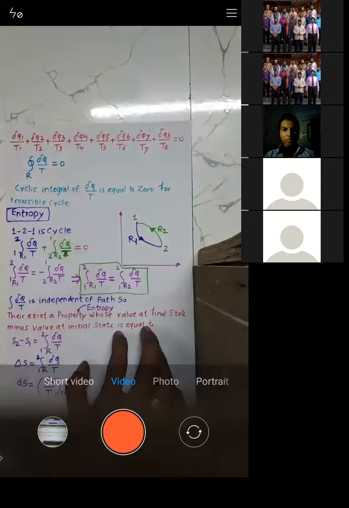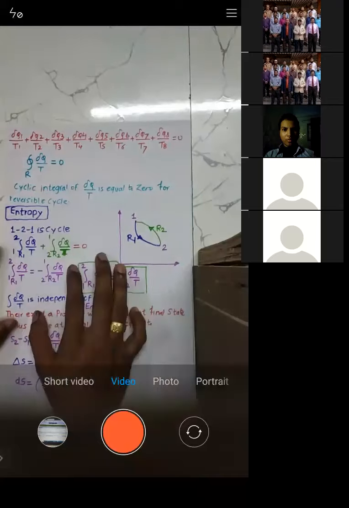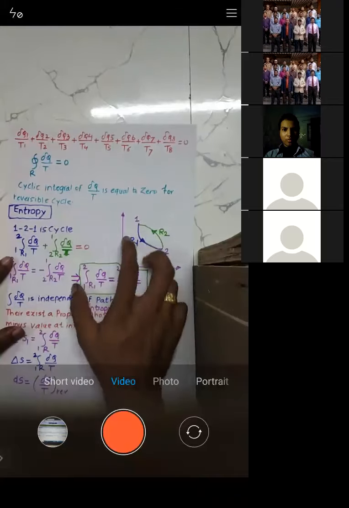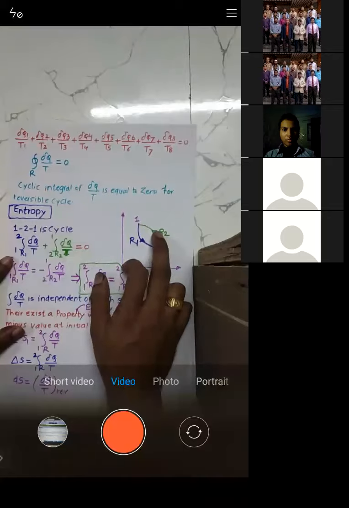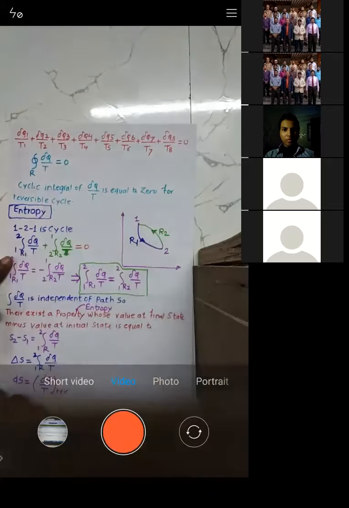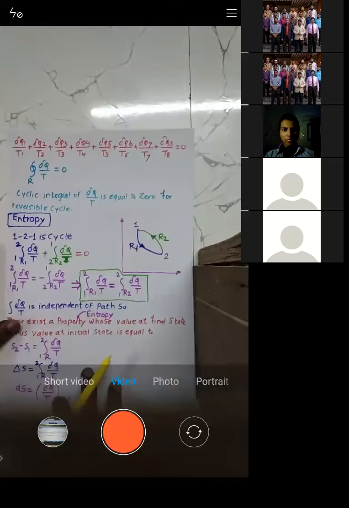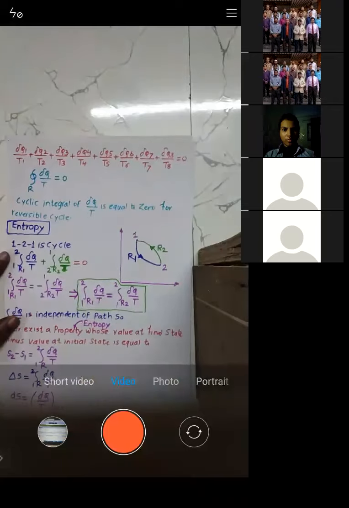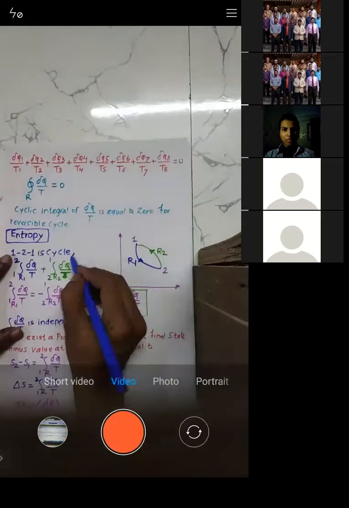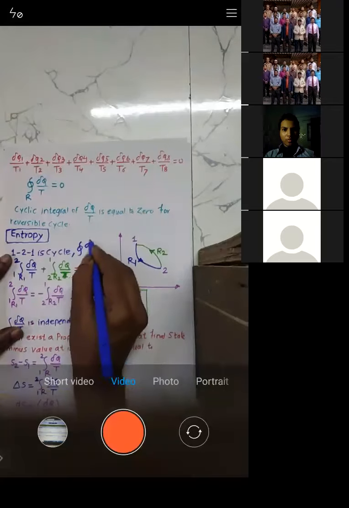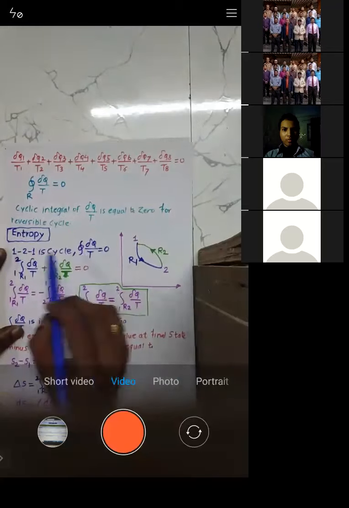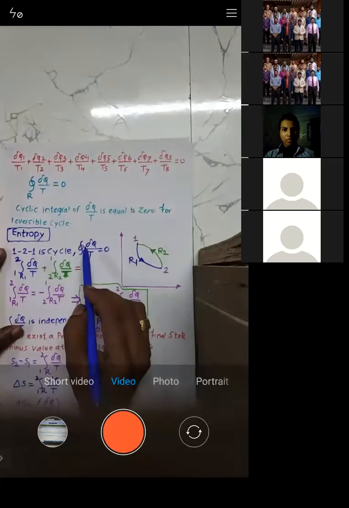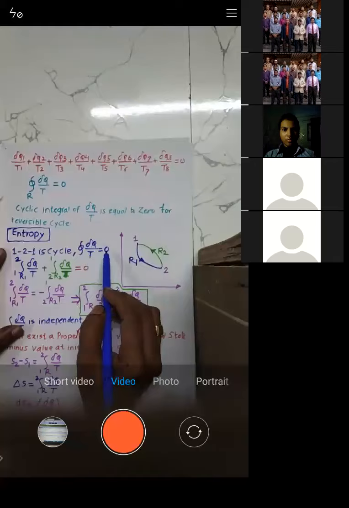Okay, then we have seen entropy. How we have seen, we have just considered the cycle 1 to 1. As this is a cycle, we applied cyclic integral of del Q by T is equal to 0. If you want, I'll just add one more term here. Cycle, so cyclic integral of del Q by T is equal to 0. See, it is already there, still I have written. So 1 to 1 is a cycle, so we can write down cyclic integral of del Q by T is equal to 0.